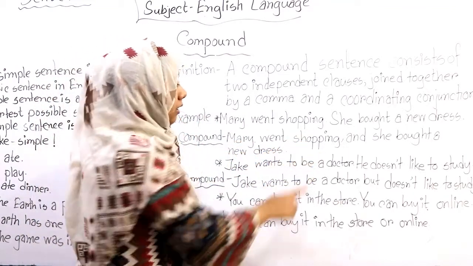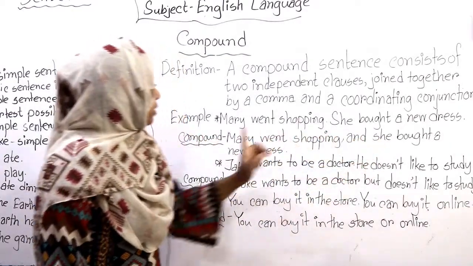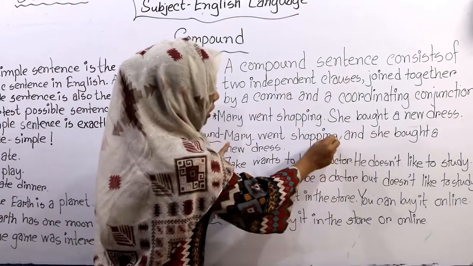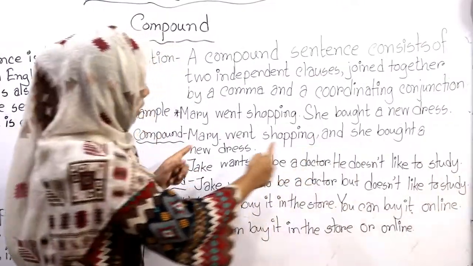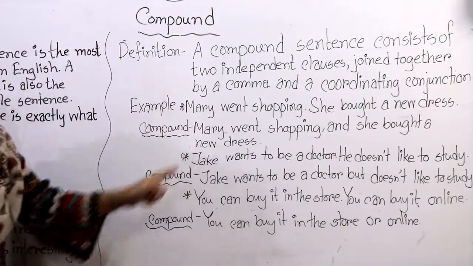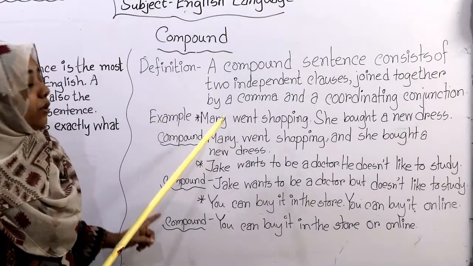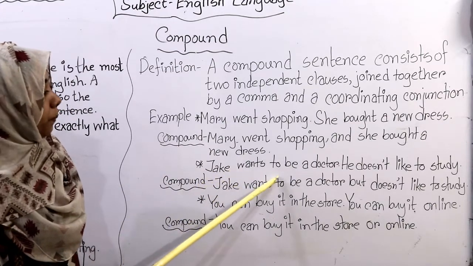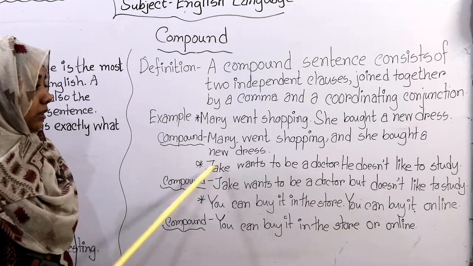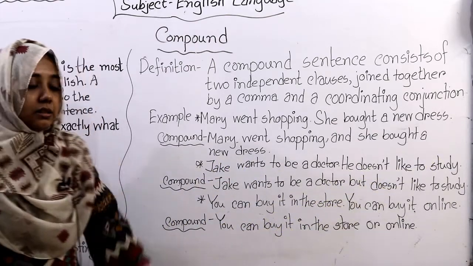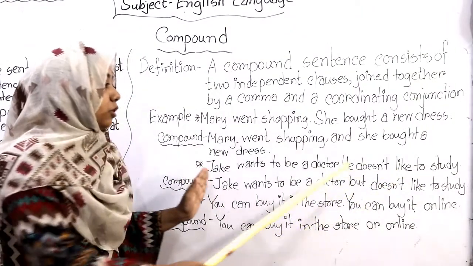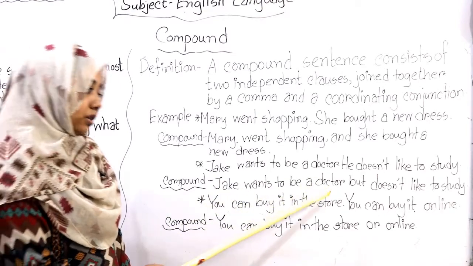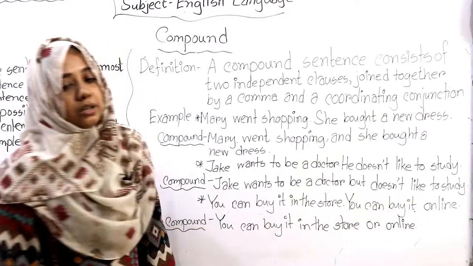Mary went shopping, then put a comma, and she bought a new dress. So here you can see that two sentences join together by a comma and a conjunction and they make a new sentence. This type of sentence is called compound sentence. Then come to another example. Jake wants to be a doctor. This is a sentence. He doesn't like to study. This is another sentence. When both of them will join together, it will make a compound sentence, like Jake wants to be a doctor but doesn't like to study.